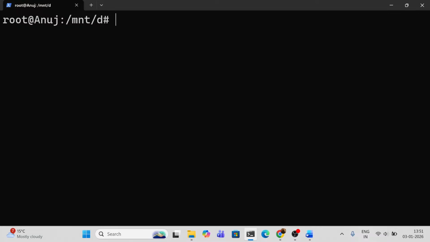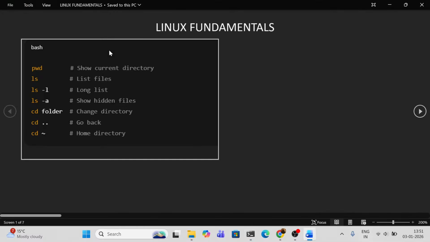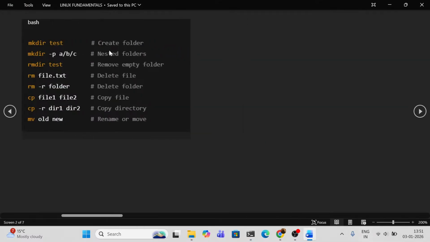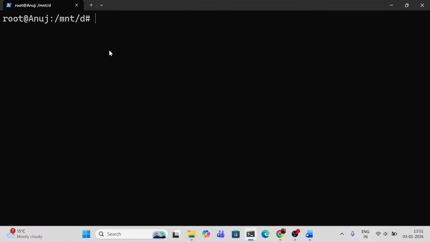I'm inside the D folder. Now, next command, let's create a folder. To create a folder, what will we use? mkdir, which is the short form of make directory. In short, if I use the terminal, it will be beneficial to show that mkdir means make directory. For example, what should I make? Let's create dumb.